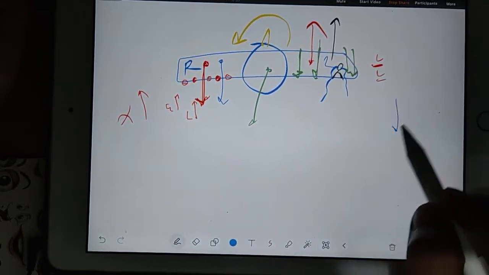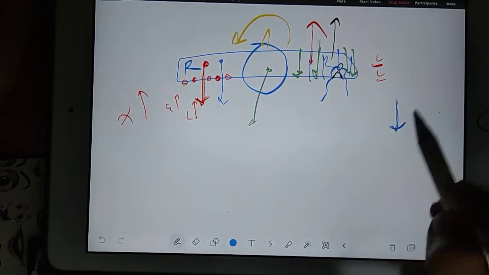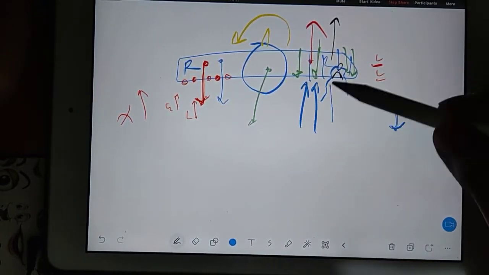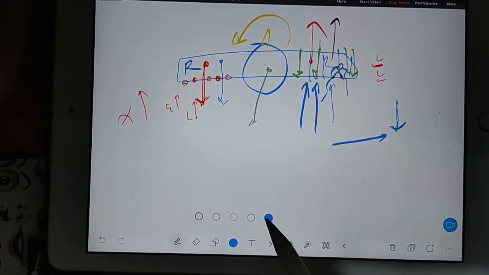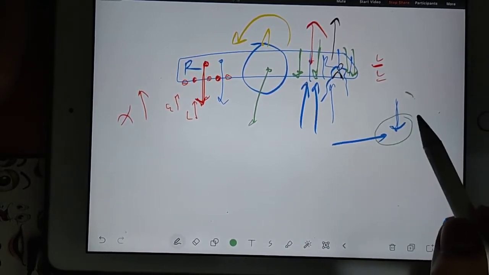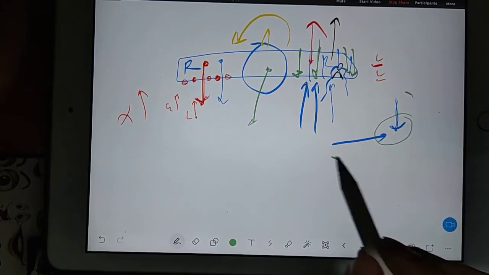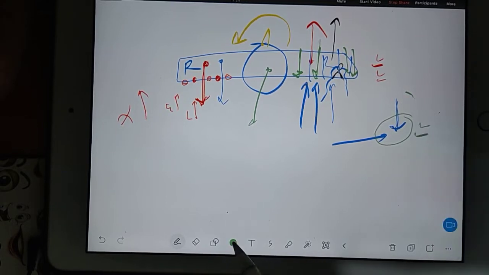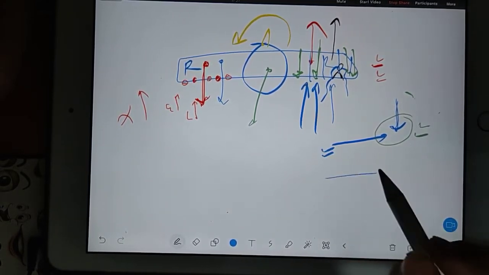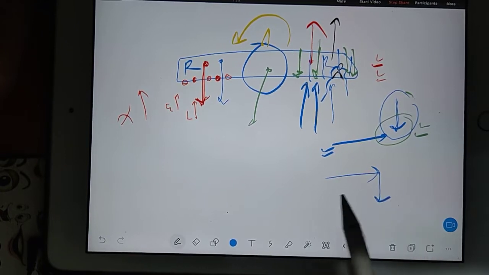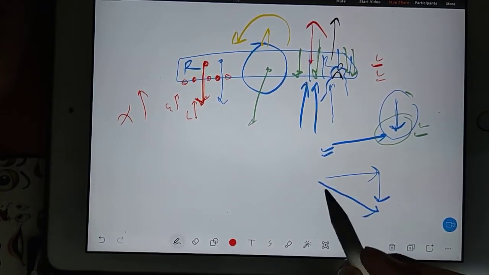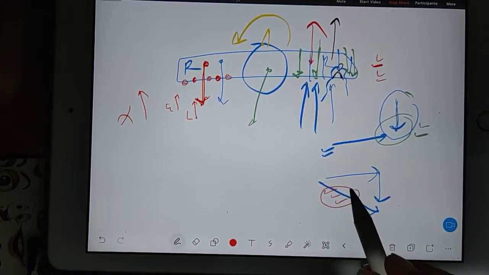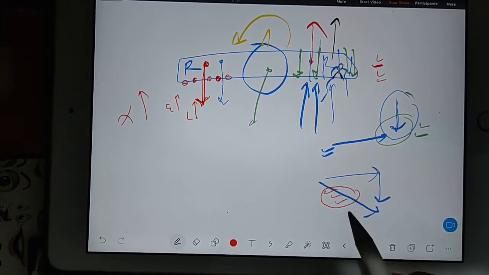So this downward air, what I am drawing here, and this coming air, when they combine with each other, then you will be getting a downward air. How? If you want to add both the arrows, first you draw this arrow, then you draw this arrow, then you got this one. So this line is your final relative speed. This final speed is actually, you can see, downward.